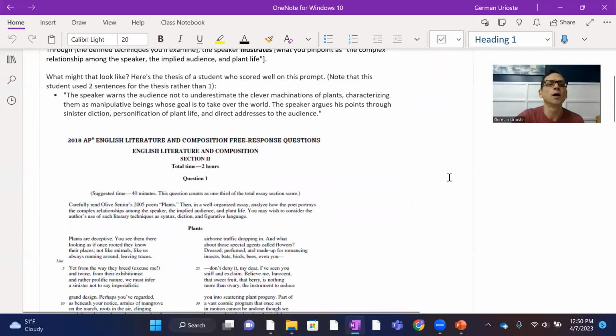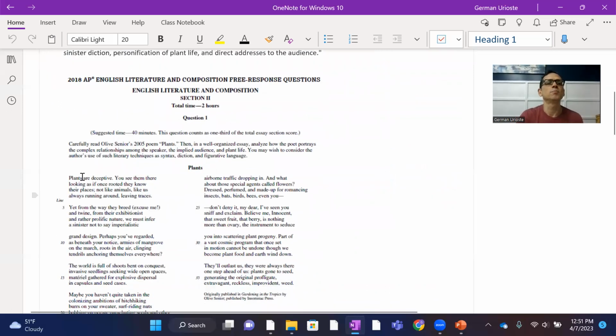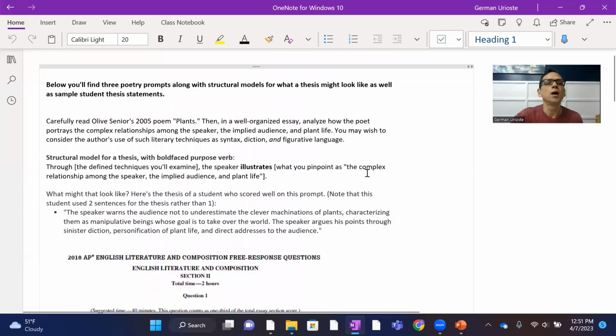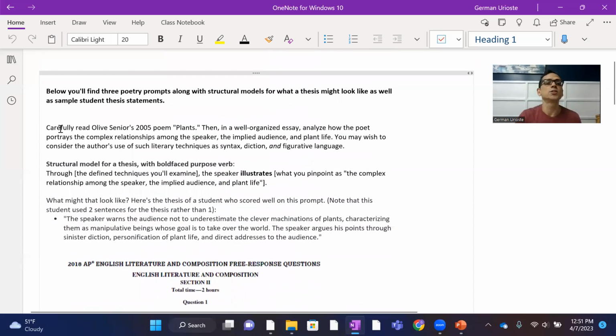So here's this first one, Plants, and here is the prompt, right? This is what it's going to look like. Notice that it says suggested time is 40 minutes, right? And there is a poem, not too long. We're not going to read through the poem now. When we get together during that community day, we'll probably do a practice poem prompt together. For right now, though, let's take a look. I've put at the top here the prompt, right? And let's take a look at that. Let's take a look at a structural model for a thesis, and then let's see what an actual student thesis looks like.